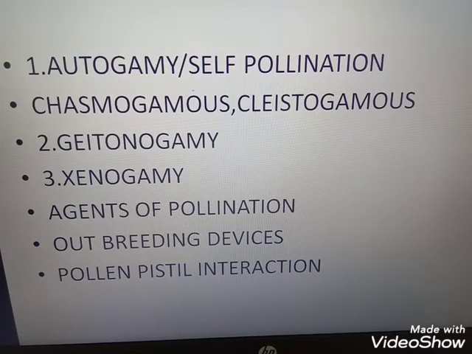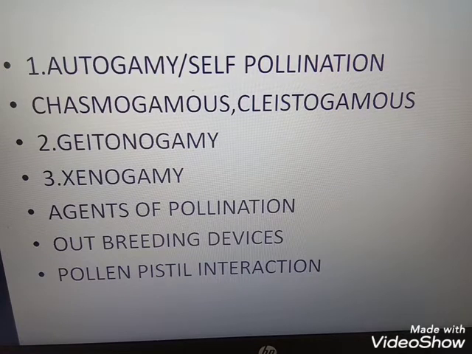All the events from pollen deposition on the stigma until the pollen tube enters the ovule are together referred to as pollen-pistil interaction. It is a dynamic process involving pollen recognition by the stigma or pistil. They select the compatible pollen. Incompatible or sterile pollens are rejected by the pistil and do not allow the growth of the pollen tube. Compatible pollen grains are encouraged by the pistil for the growth and development of the pollen tube.